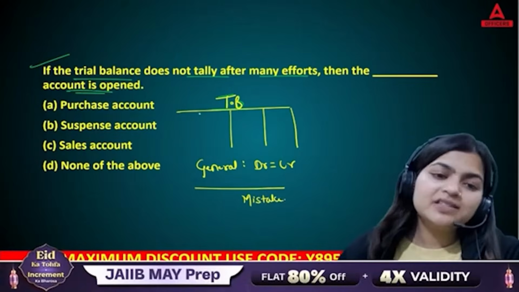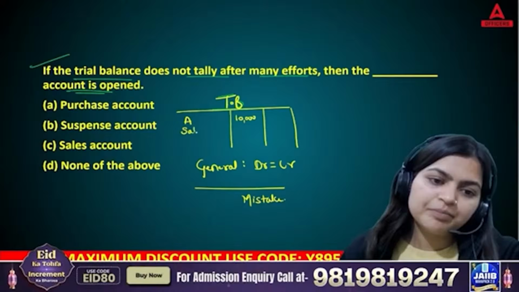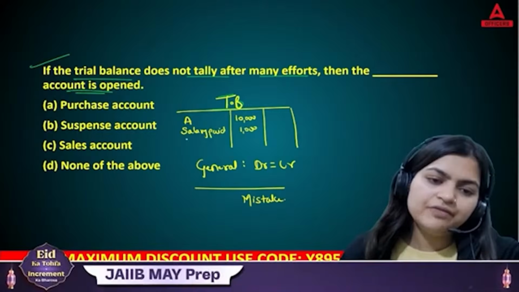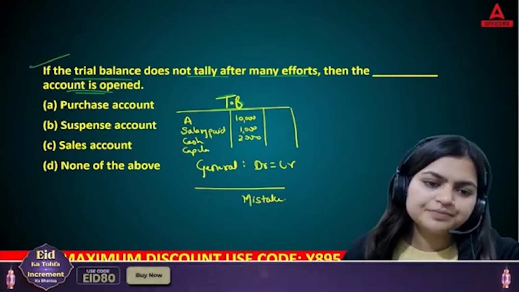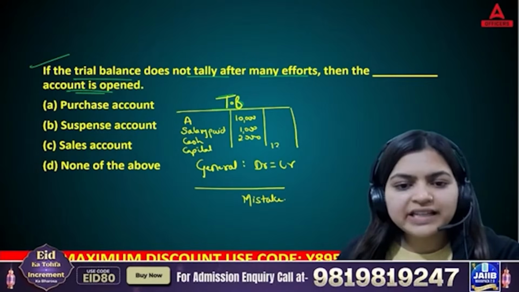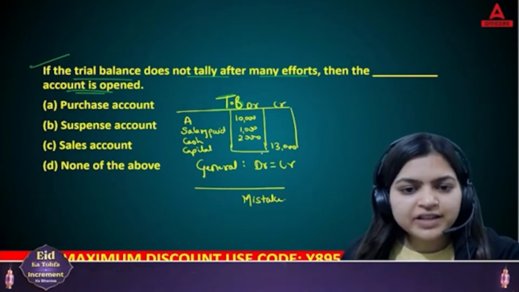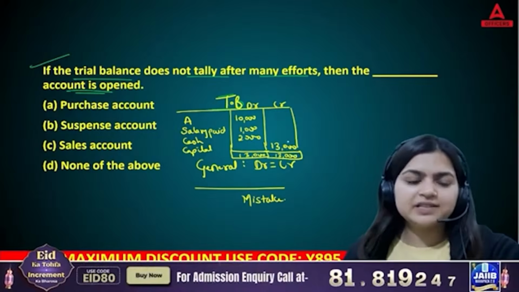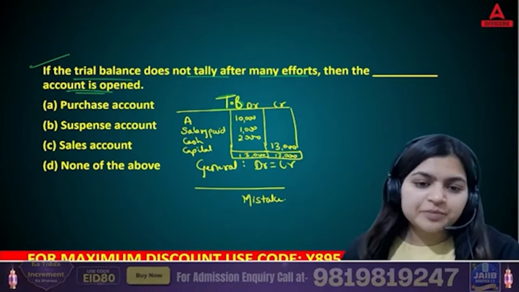Let me tell you what sort of mistake. Let's say you have assets 10,000, salary paid 1,000, then cash 2,000, then capital. So this is your 13,000. This is your debit side, this is your credit side. Right now our debit side is equal to the credit side. This equation is satisfied.